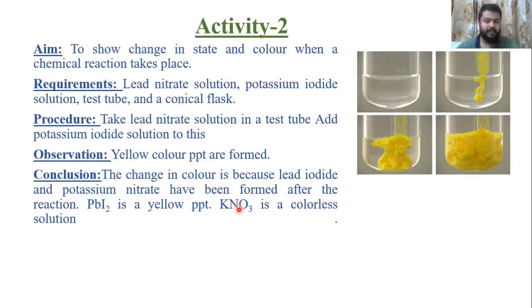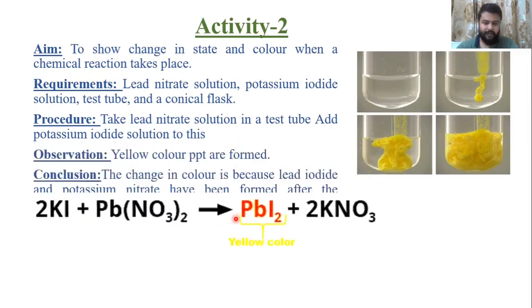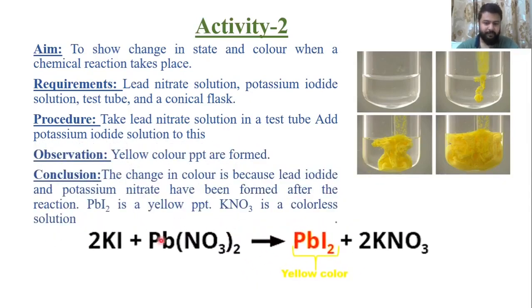And KNO3 is a colorless solution. This is the chemical equation. What you need to remember: 2KI plus Pb(NO3)2 gives you PbI2, that is a yellow color precipitate, plus 2KNO3, which is a colorless solution.